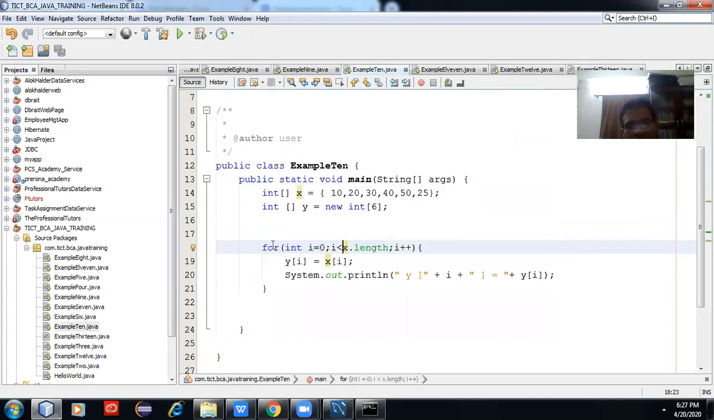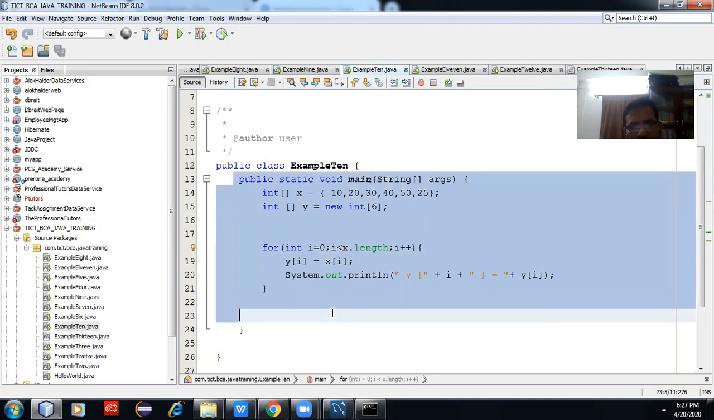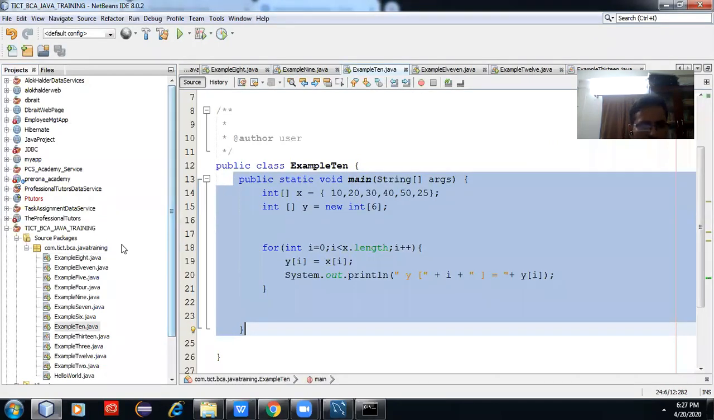Okay, you all need to learn these things: break and continue. These are the most important parts of a Java program. Break and continue. Let me describe break and continue.